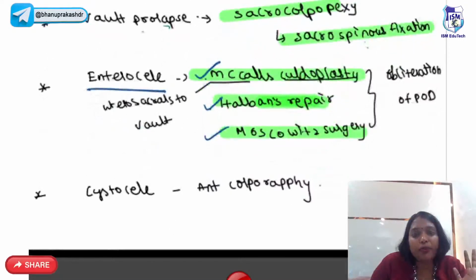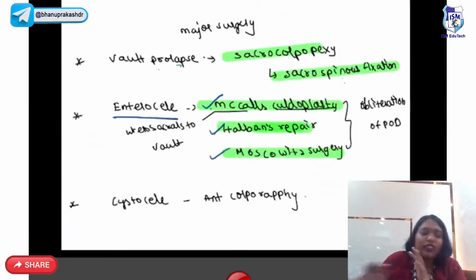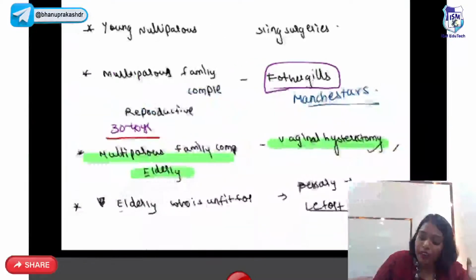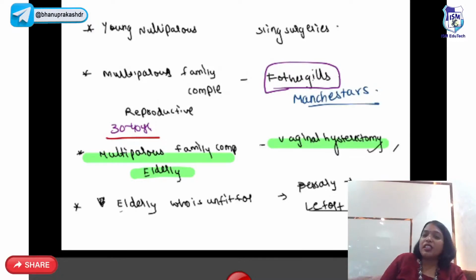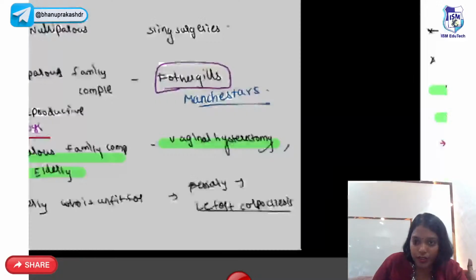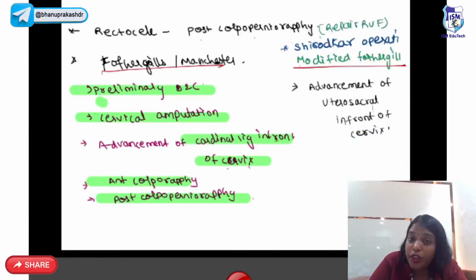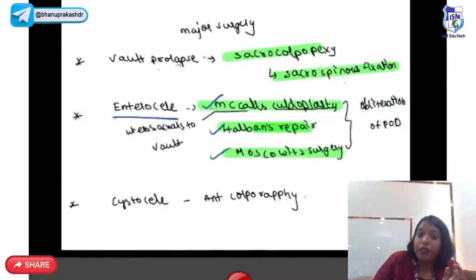Cystocele, anterior colporrhaphy. Nothing can come beyond these names of the surgeries, you know. So I repeat again, guys. Young nulliparous: sling surgeries. Multiparous young but family complete: Fothergill's Manchester. Multiparous elderly family complete: vaginal hysterectomy. Elderly who is unfit for major surgeries: pessary followed by Leforte's. Rectocele: posterior colpoperineorrhaphy. Vault prolapse: sacrocolpopexy followed by sacrospinous fixation.